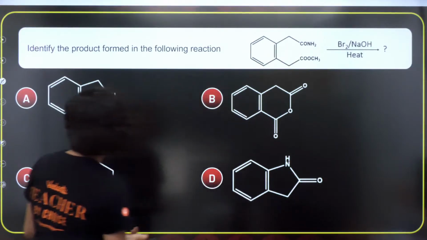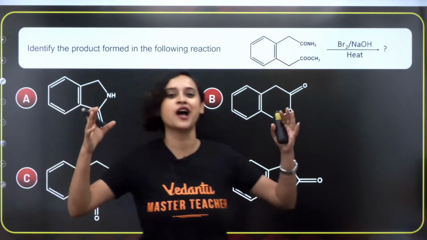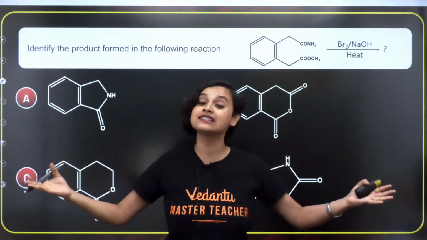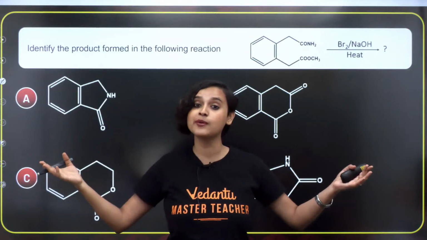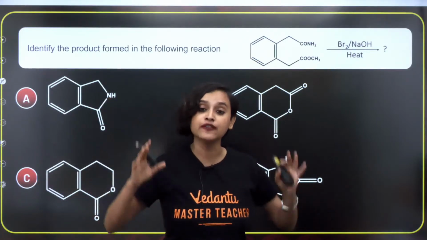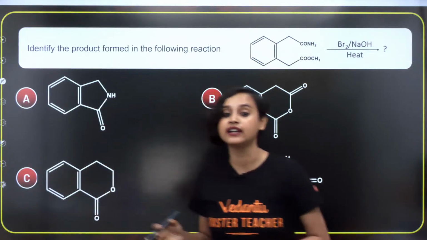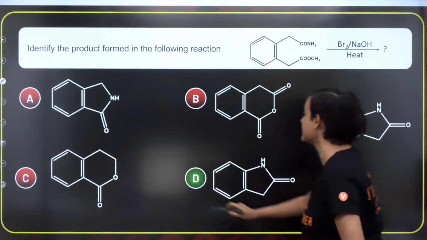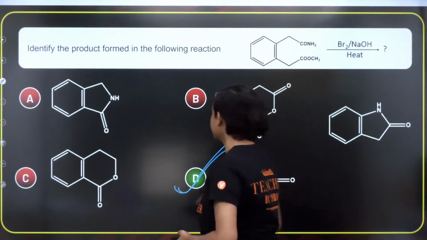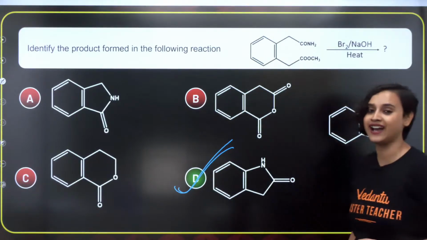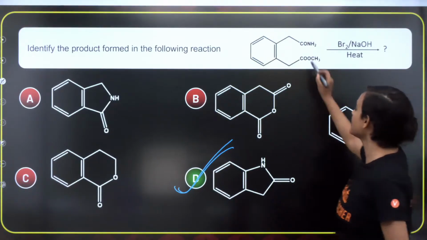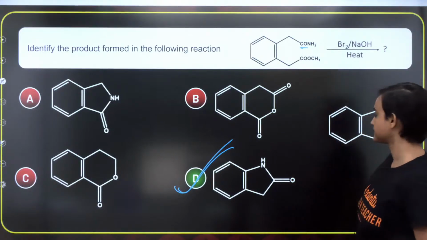Identify the product formed from the following reaction. Yesterday we did Hoffmann bromamide degradation. Do you remember? If you follow Hoffmann bromamide degradation, what is the correct answer? The correct answer is option D. Absolutely right, you just have to remove the CO, that's it.